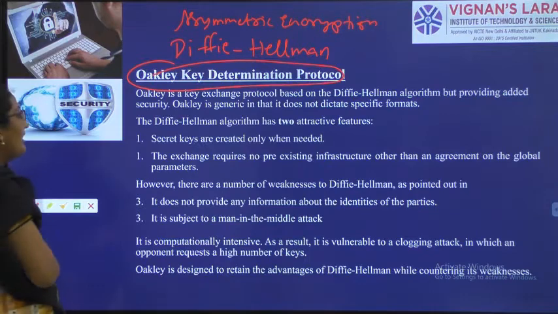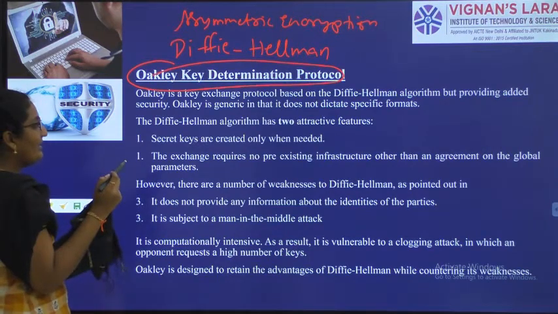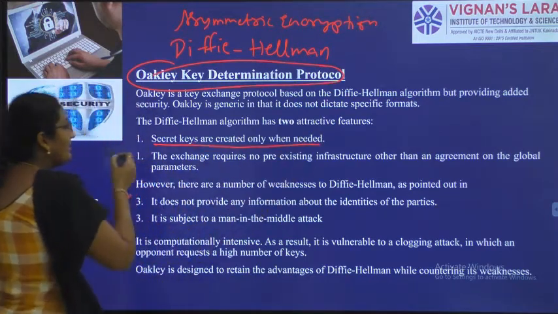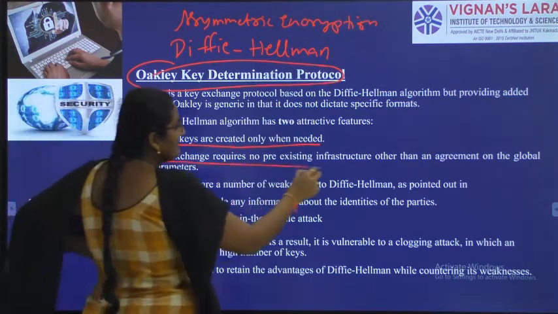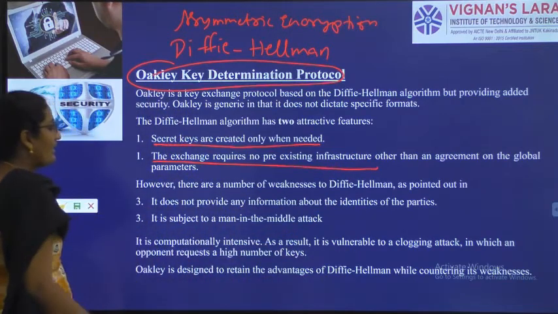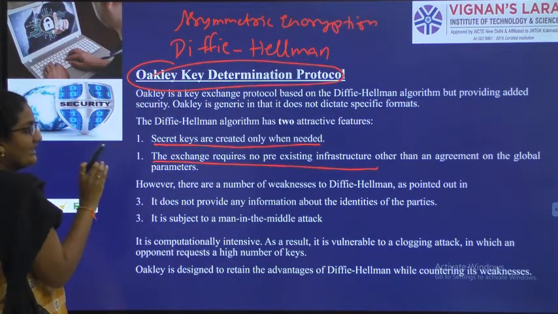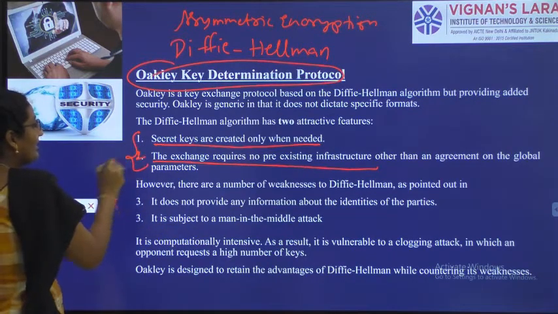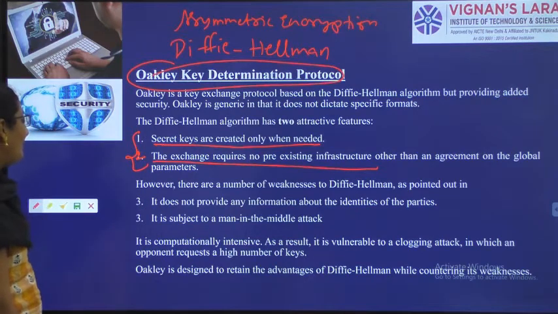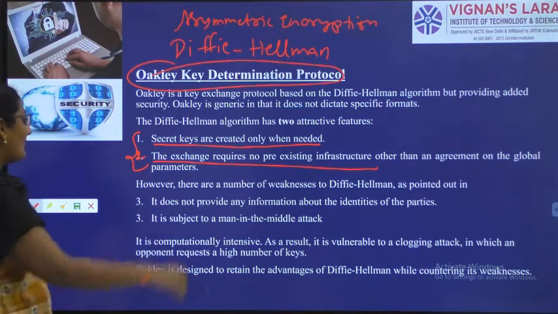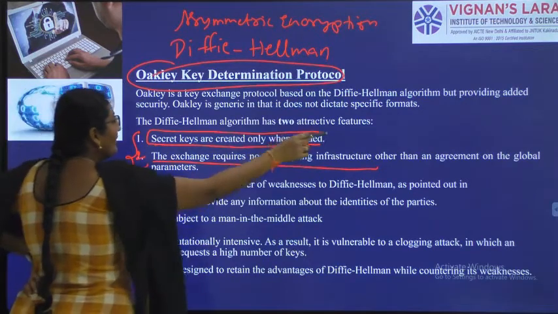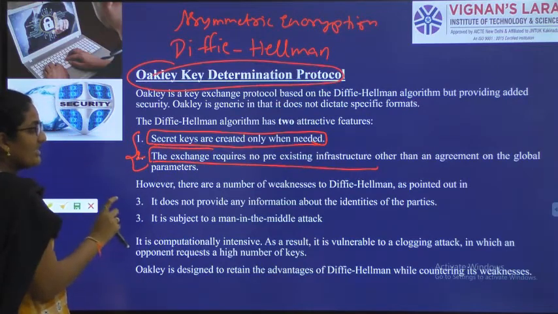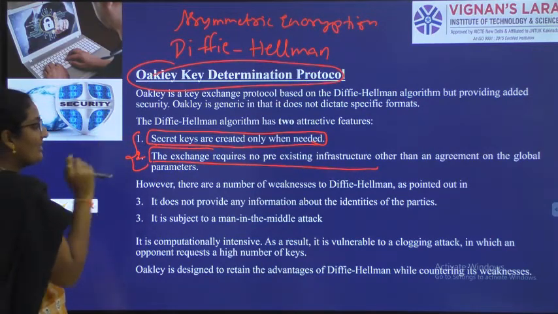So see here, what are the things we have in Diffie-Hellman? Secret keys are created only when needed. The exchange requires no pre-existing infrastructure other than agreement. So in Diffie-Hellman, secret key is generated only when it is required. These are the advantages of Diffie-Hellman. So two advantages we have in Diffie-Hellman. What are the two advantages? Secret key is generated only whenever needed. The exchange of keys is done with only just agreement.